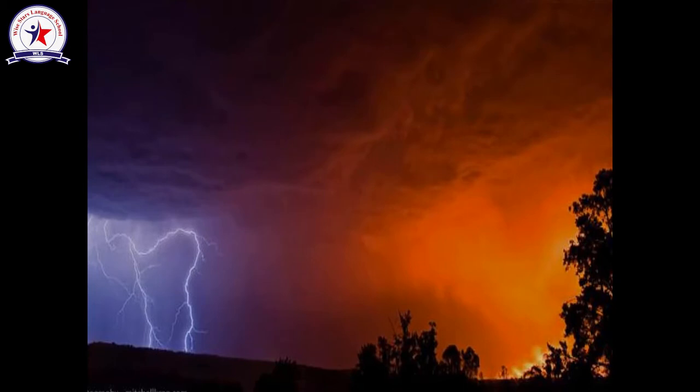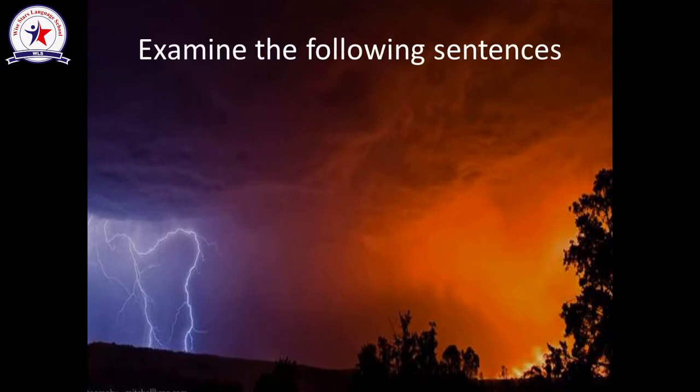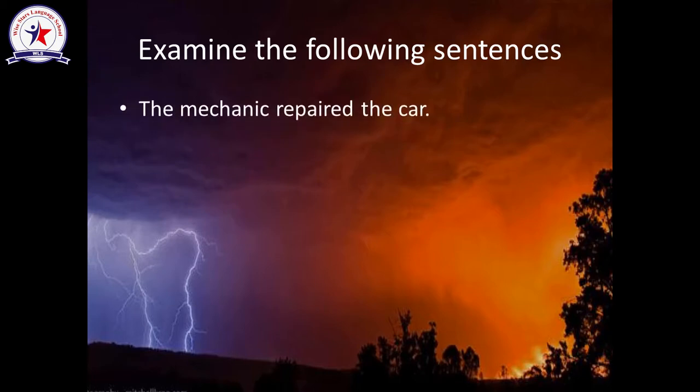Kindly please examine the following sentences. The mechanic repaired the car. Let's examine this sentence. Who repaired the car? The mechanic. So the mechanic is the subject of the sentence.